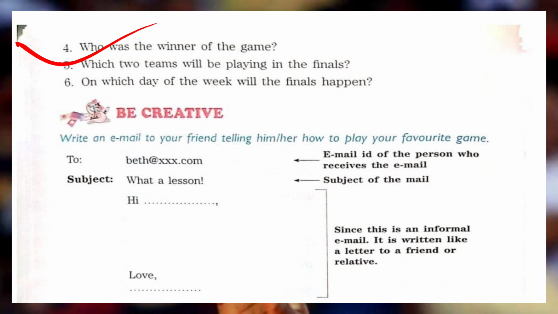The next is: which two teams will be playing in the finals? Obviously, na, because Australia beats India, so Australia and New Zealand are going to be in the final. Na? They are going to the final round. And question number 6 is: on which day of the week will the final happen? So the final is going to be held in Melbourne on Sunday.